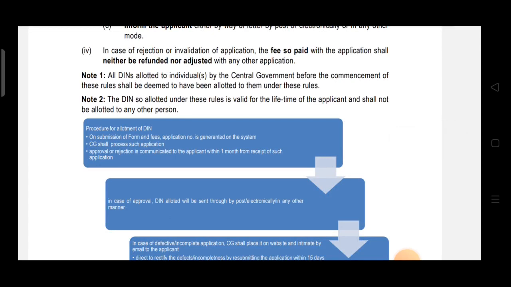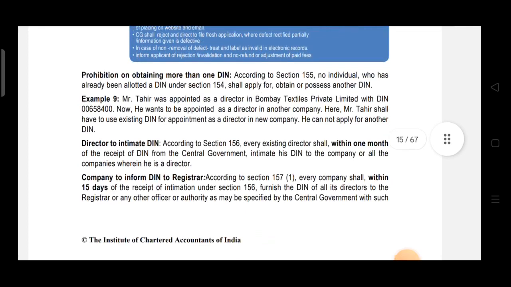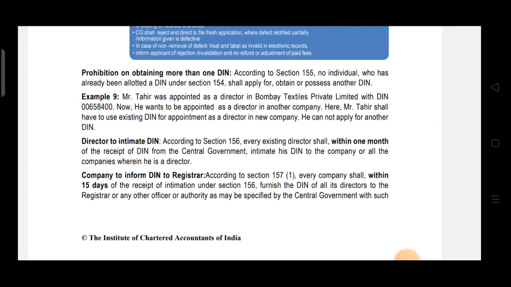Okay, then this DIN that is allotted is valid for lifetime and shall not be allotted to any other person. Then there was a prohibition on obtaining more than one DIN. Then the director is required to intimate the DIN within 1 month from the receipt of DIN.